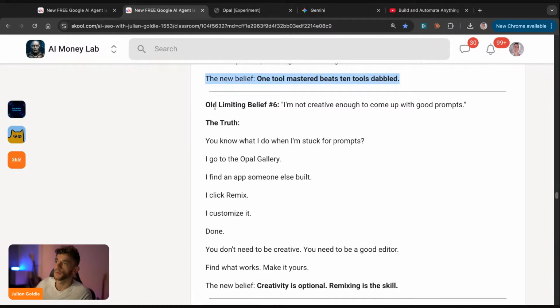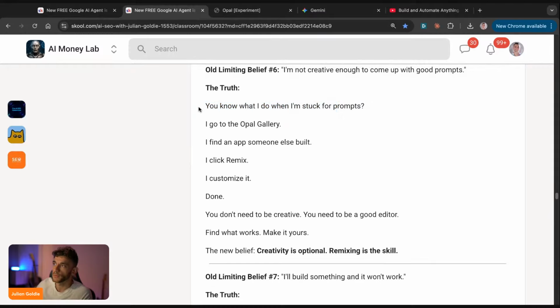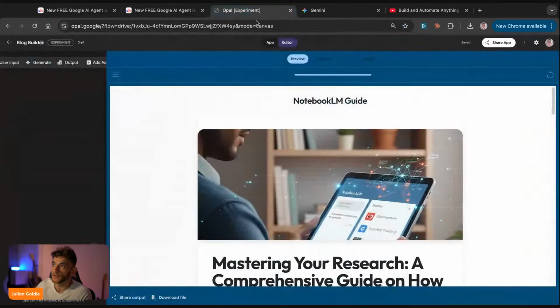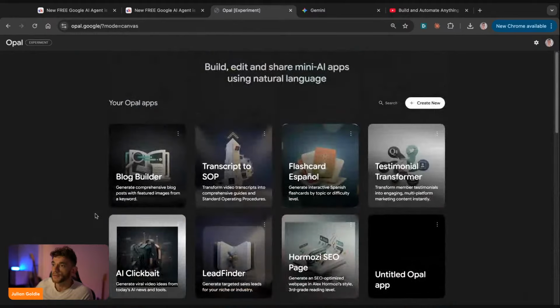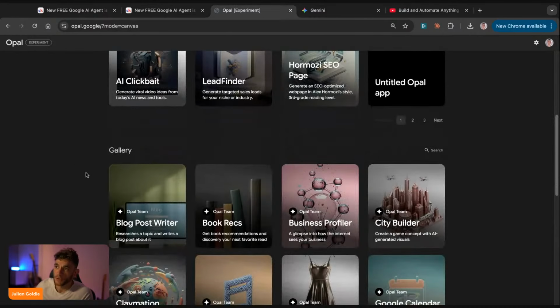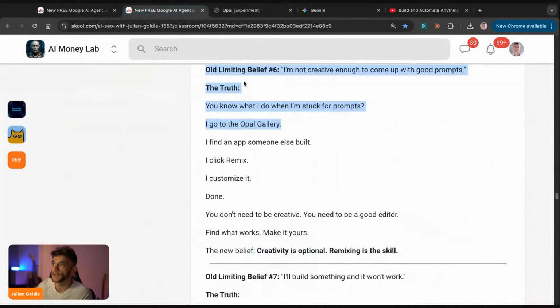Other people will say, well, I'm not creative enough to come up with prompts. And you know what I do when I'm stuck for prompts? I just go to the Opal gallery, right? So if we go back here, you can actually see that there's an Opal gallery with pre-made AI agents, right? And then you can just steal those. And that's basically how you can do it.